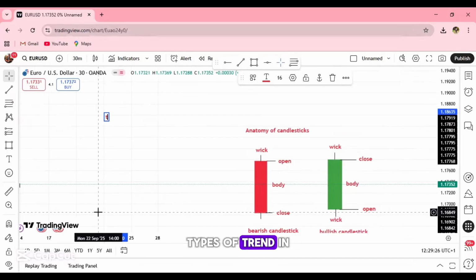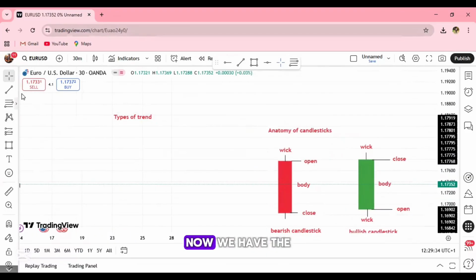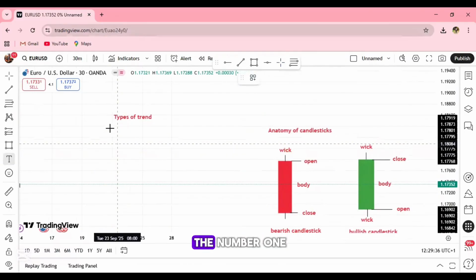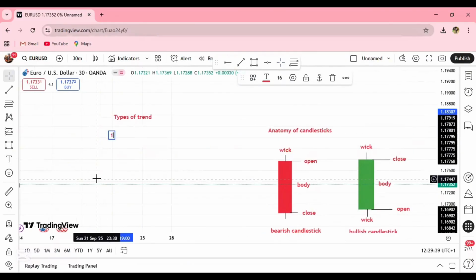Types of trend in the financial market. Now, we have the first one. We have the number one: the bullish trend.